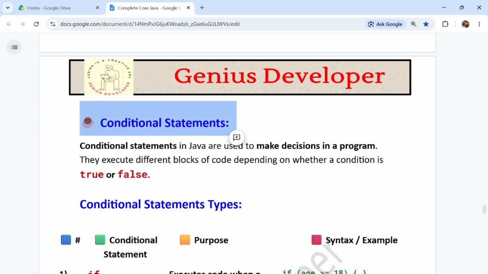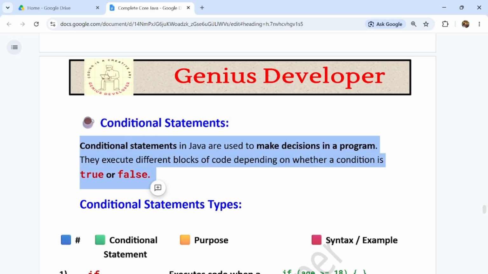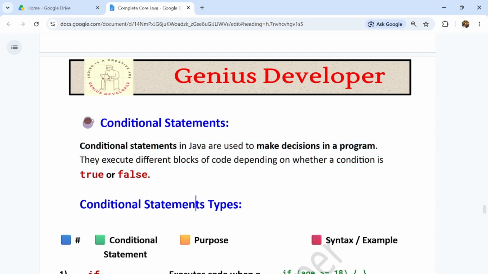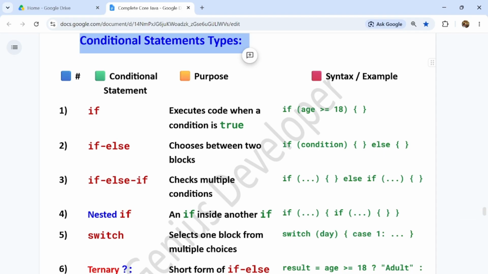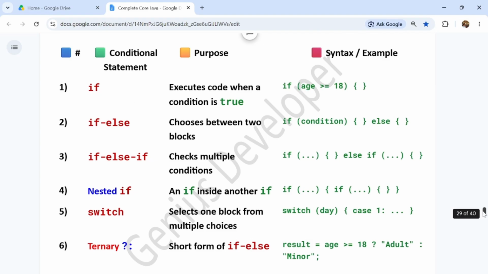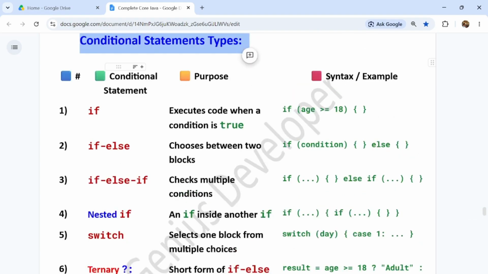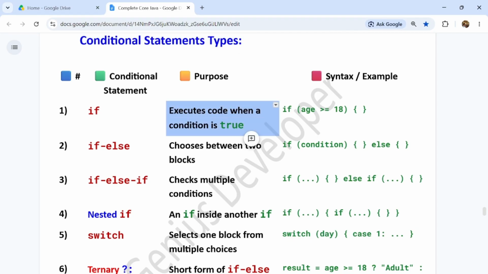So, conditional statements. What are conditional statements? Conditional statements in Java are used to make decisions in a program. They execute different blocks of code depending on whether a condition is true or false. There are different types of conditional statements, guys. Usually there are 6 types of conditional statements. See, a total of 6 types. So if is there: if executes code when a condition is true.